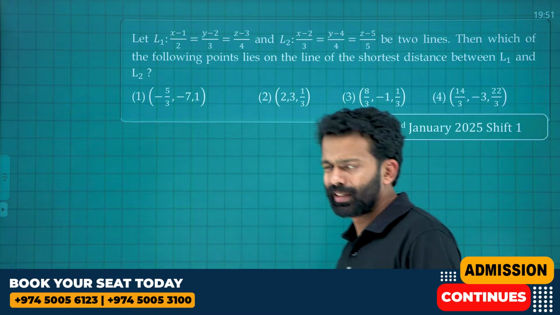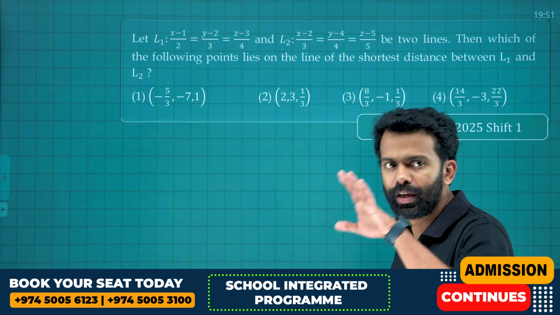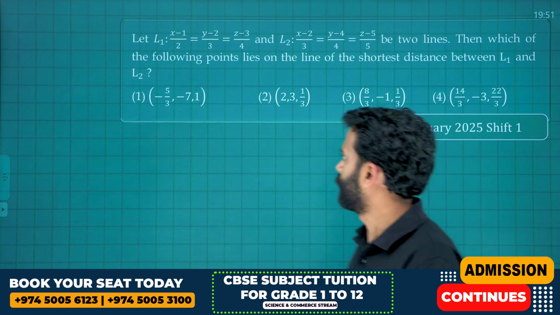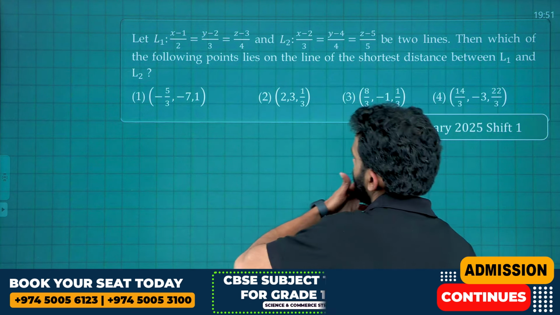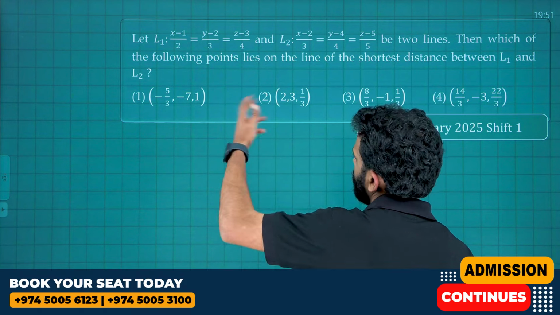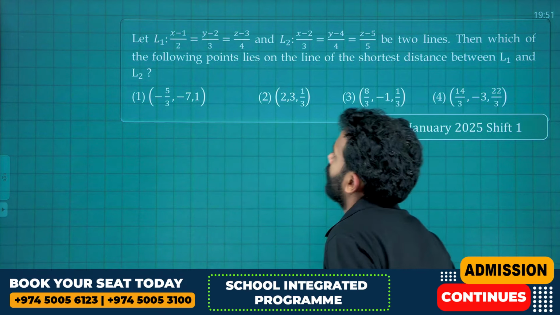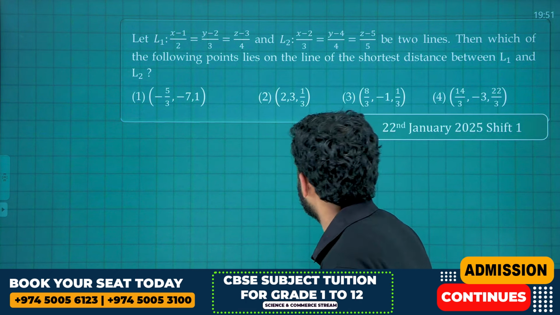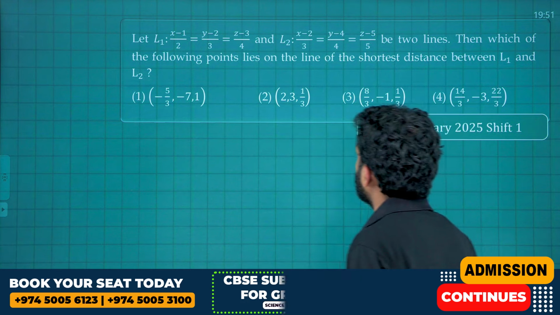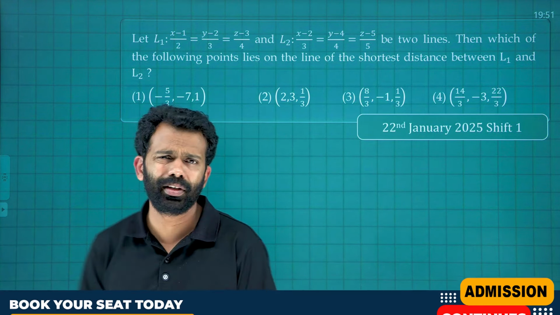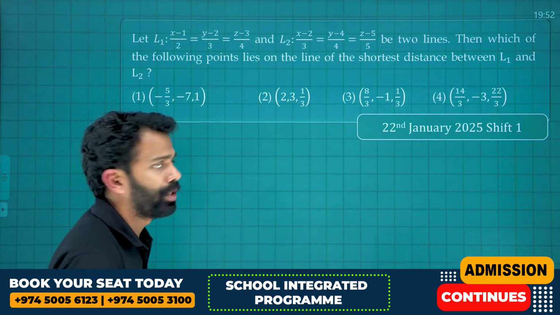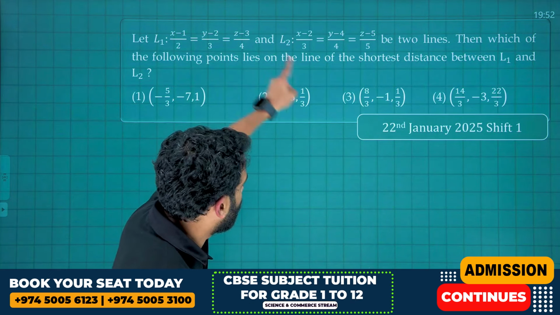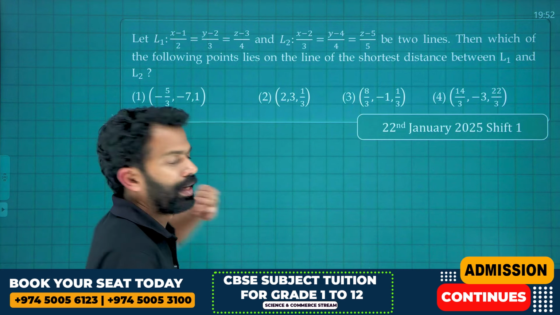Okay, a slightly typical but doable question, and this question has been asked many times. It's a previous year question, PYQ. Two lines are given. Line L1 is (x − 1)/2 = (y − 2)/3 = (z − 3)/4, and another line L2 is (x − 2)/3 = (y − 4)/5 = (z − 5)/5. Which of the following points lies on the line of shortest distance between L1 and L2?